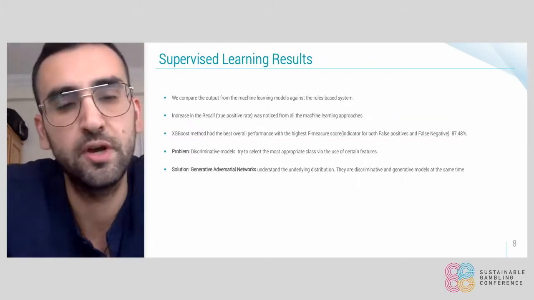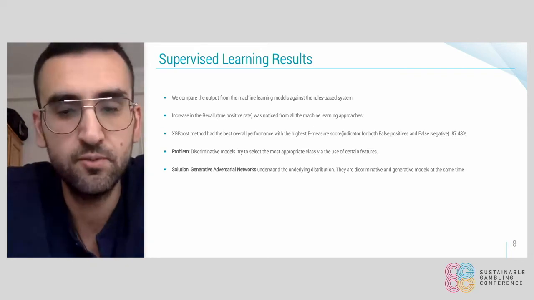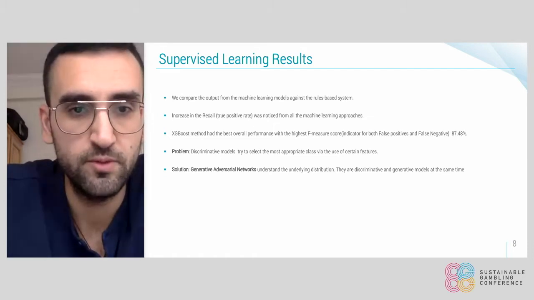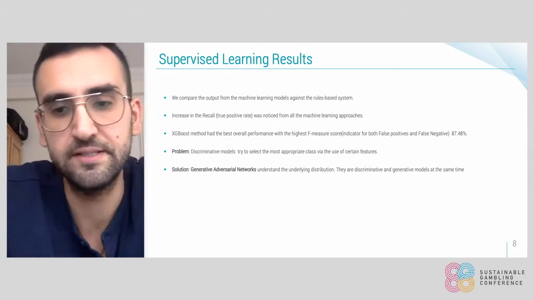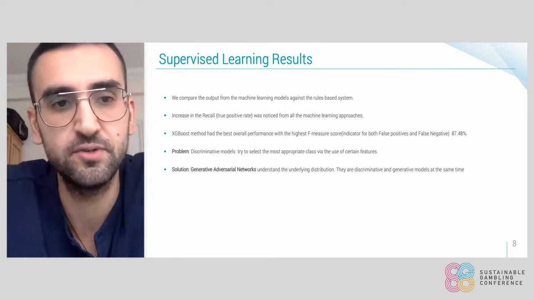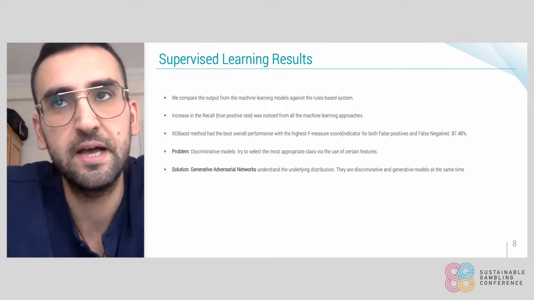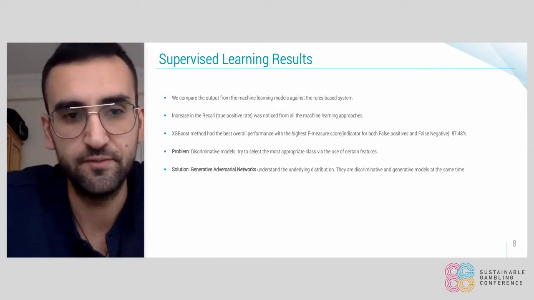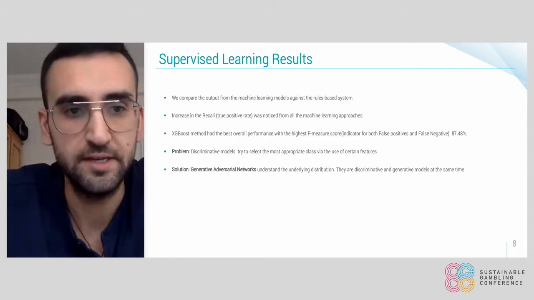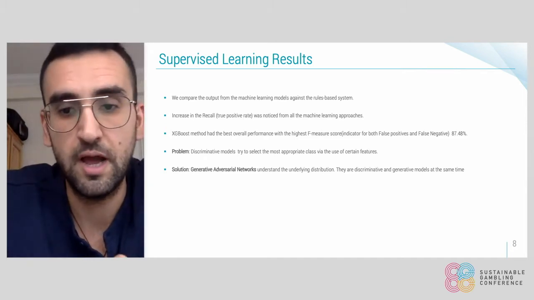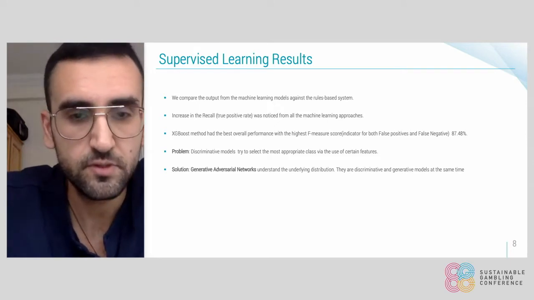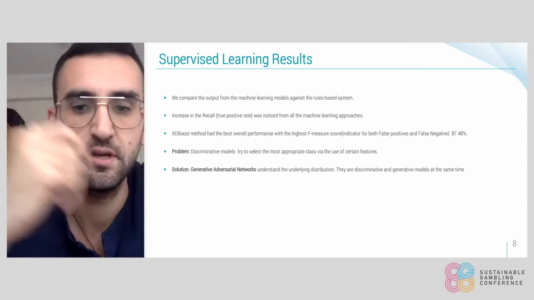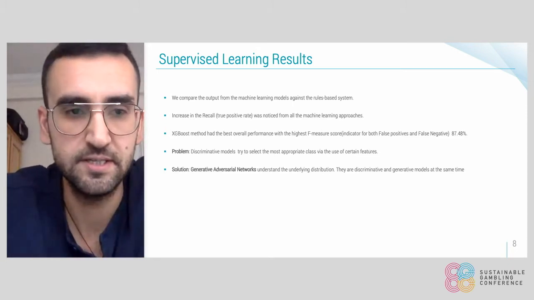Now I'm going to talk a bit about our results. What we did was compare the output from the machine learning models with the output of the rule-based system that our industry partner uses. And we show that using the machine learning techniques, we could potentially improve the true positive rate with all our machine learning approaches, compared to the rule-based system, which could be considered as the first level of monitoring in an anti-money laundering system.